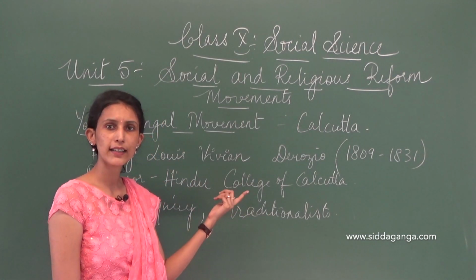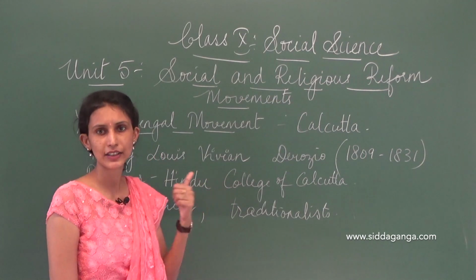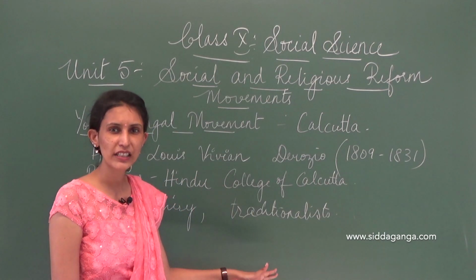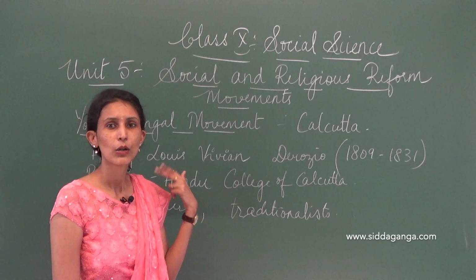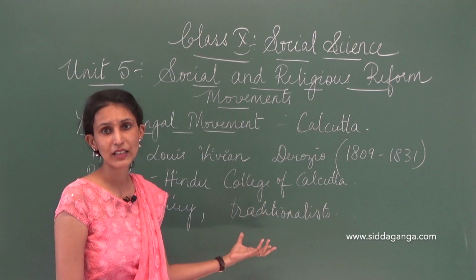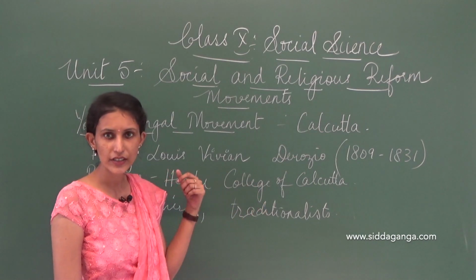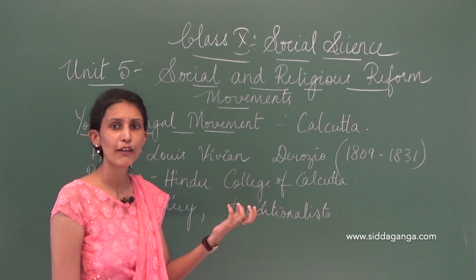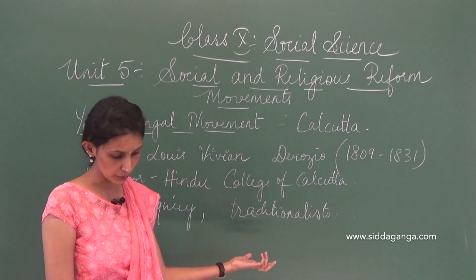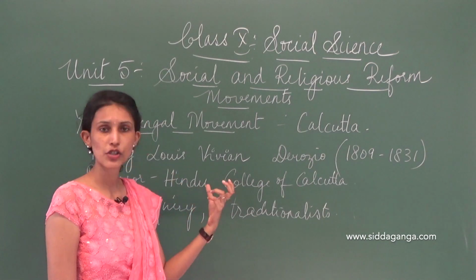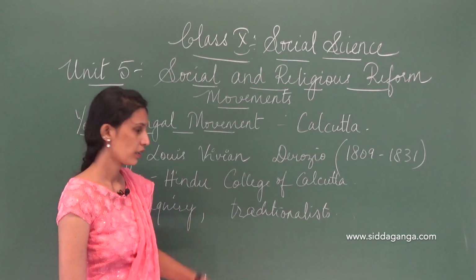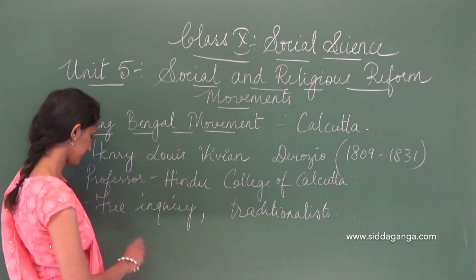Now, as Derrida wanted to bring out change in the education system and the free thinking of the people, these people who thought very traditionally, who thought in terms of not being broad-minded, they didn't like what he was trying to do. As in, he was trying to create textbooks, he was trying to bring free thought and discussion to people. People didn't like it, especially the traditional followers. But he didn't stop. Henry didn't stop, and he went on to start an academic association. Okay, he went on to start an association.